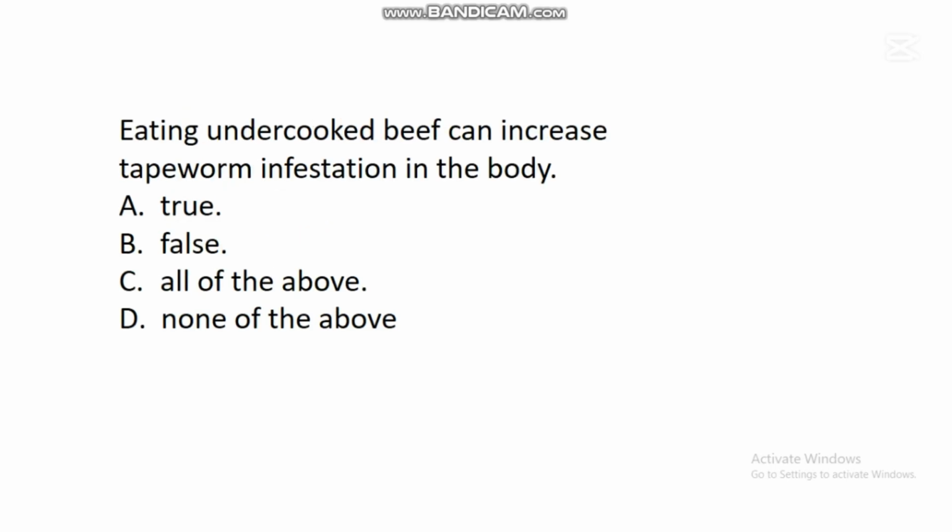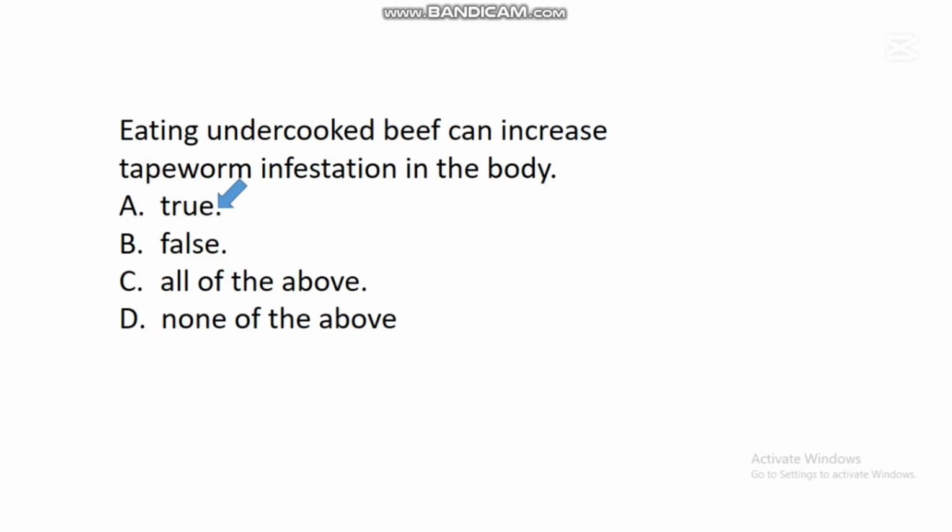The next question says, eating undercooked beef can increase tapeworm infestation in the body. A. True. B. False. C. All of the above. D. None of the above. In this question, the correct answer is A. True. So when a beef is not cooked very well,